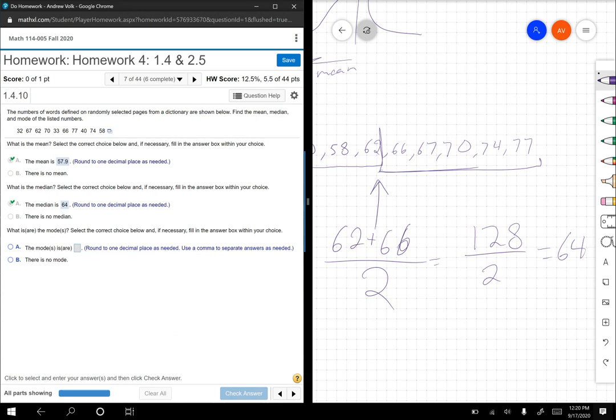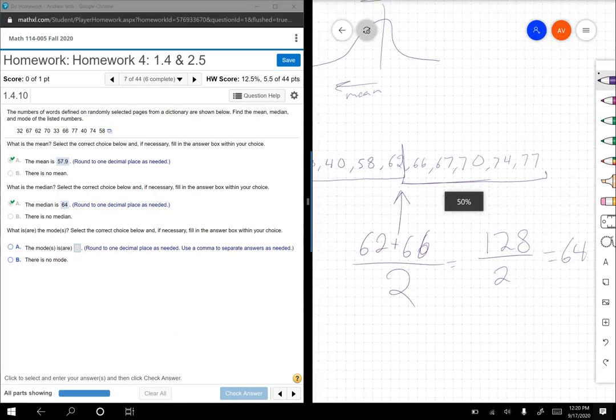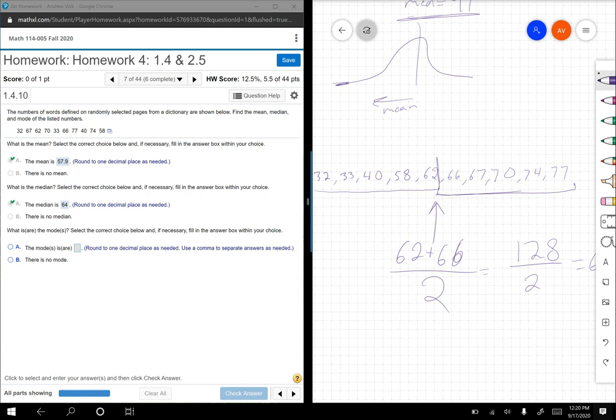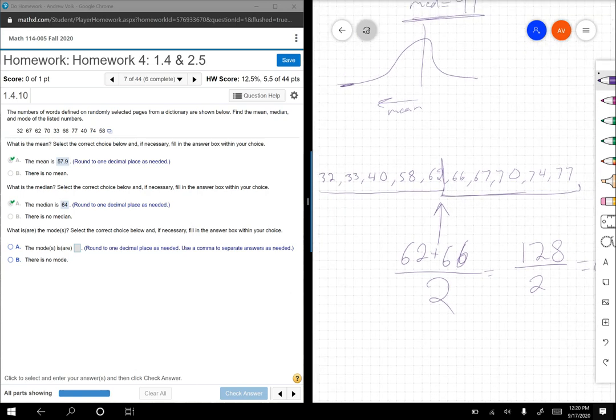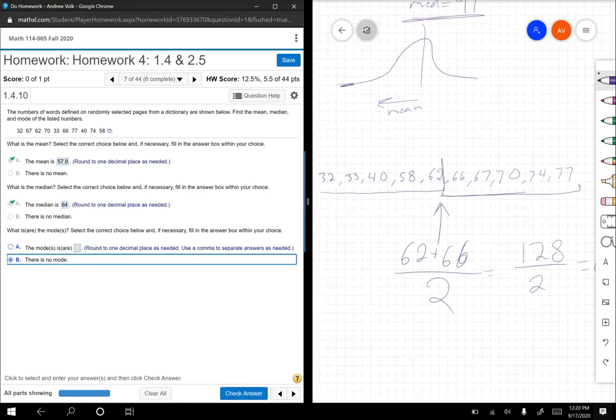Nice. Last one is the mode. Now the mode is just which one happens the most. So if we look at this, which one happens the most? Well, actually none of the numbers repeat. So there is no mode.